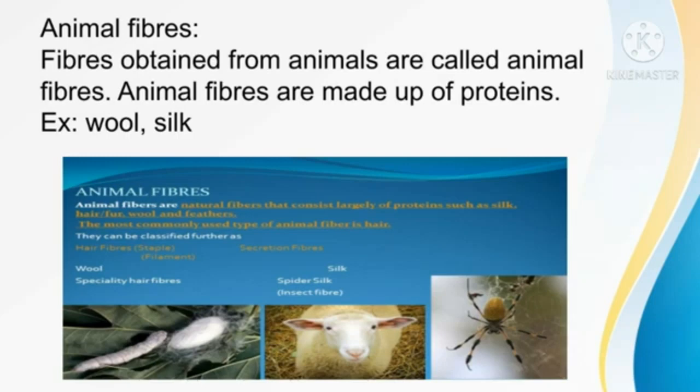Silk is obtained from silkworm. Now we'll see about wool. Wool is an animal fiber. Wool is obtained from animals, so it's called an animal fiber.